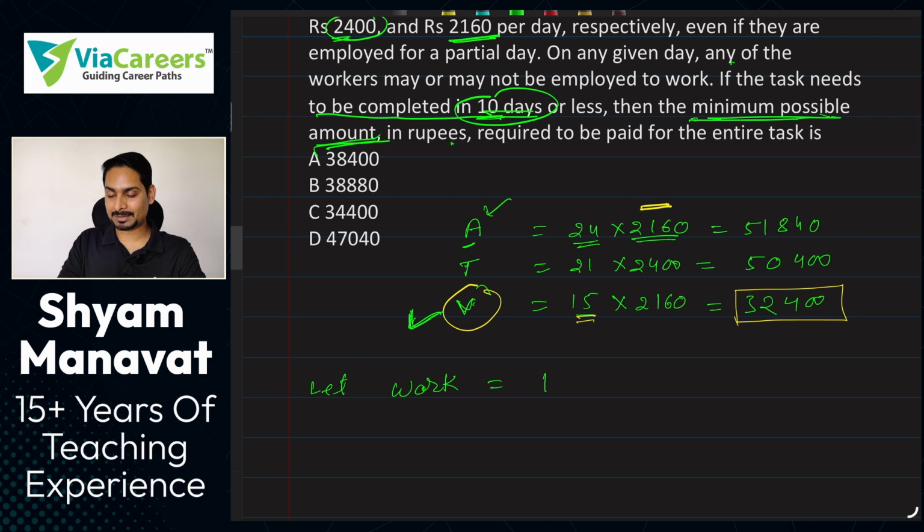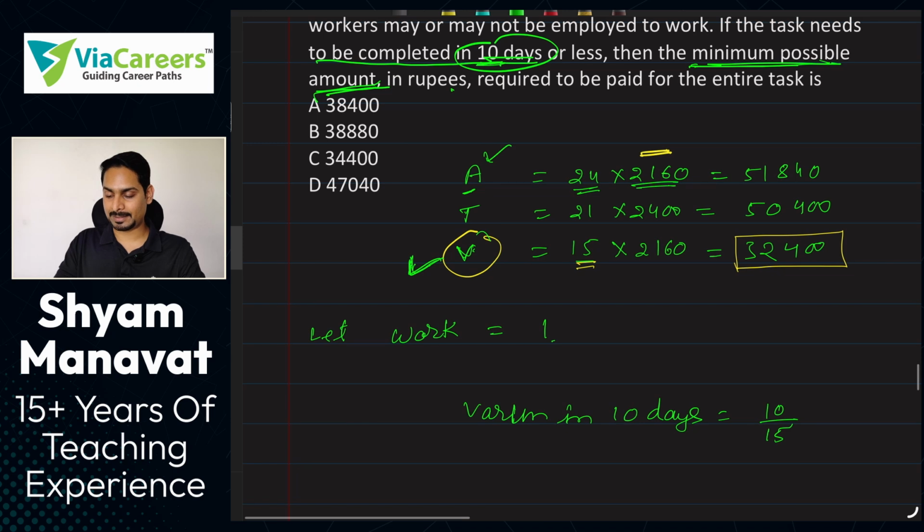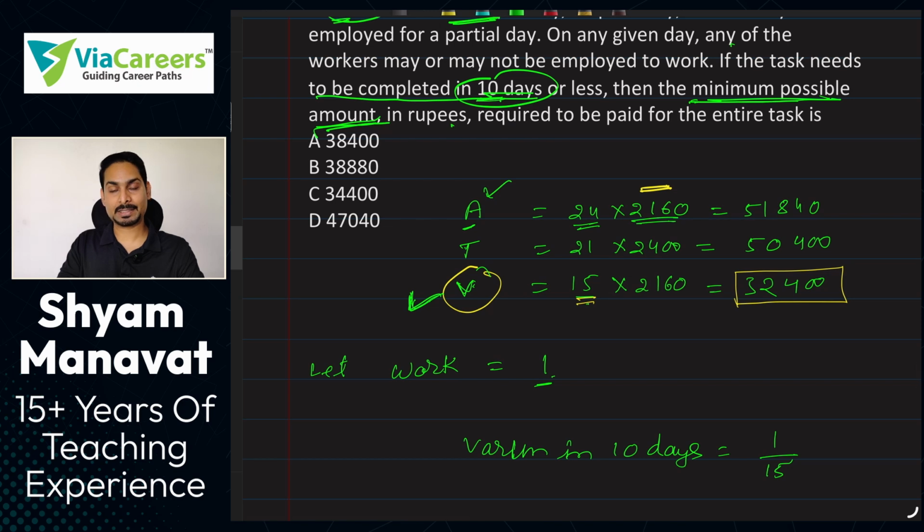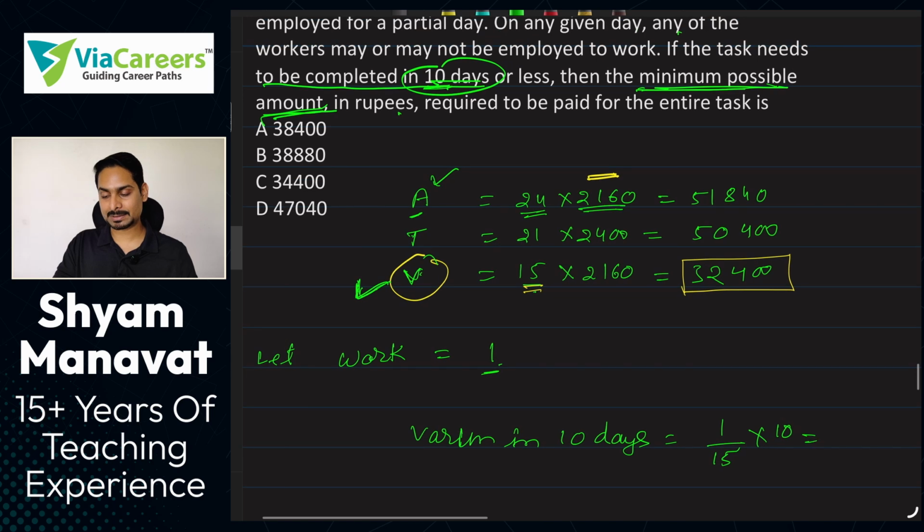So 15 days mein Varun is completing the entire work. So Varun in 10 days will be able to complete what? 10 upon 15, yeah, right. In 1 day he will be able to complete what? 1 upon 15. Total work is 1 and the time he is taking is 15 days. So in 1 day his efficiency is 1 upon 15. So in that case in 10 days it should be into 10. So it's 10 upon 15, which you can say 2/3.